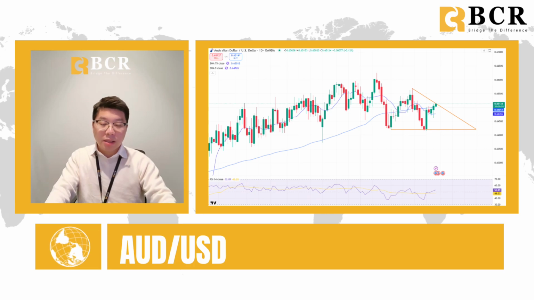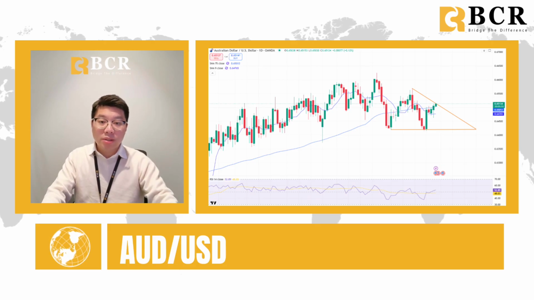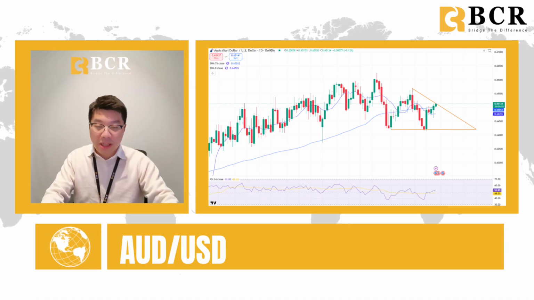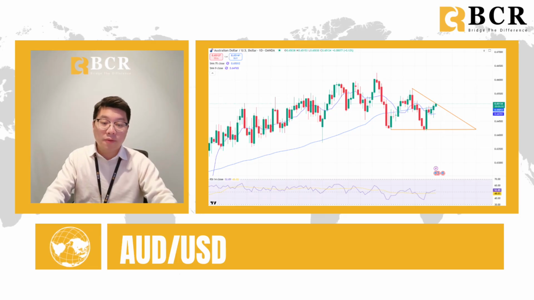Technically, the Australian dollar is testing the central axis of its Bollinger Band around 0.6492, and momentum has firmed slightly, with the MACD histogram expanding and RSI approaching neutral levels. Immediate resistance is seen at 0.6553 and the August 14 high at 0.6568, while support lies at the 100-day moving average near 0.6446 and the recent low at 0.6415. The pair is still holding its broader range, with direction hinging on upcoming US inflation data and the Fed guidance.